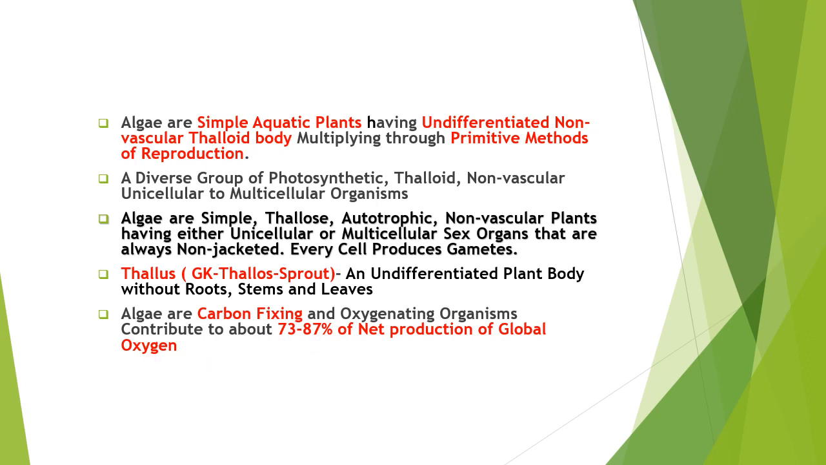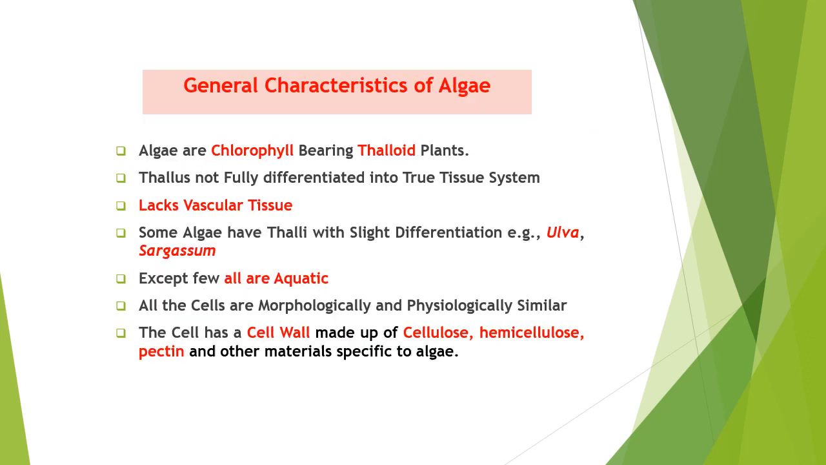So these are some of the definitions of the algae, and the best definition is they are simple, aquatic, undifferentiated, non-vascular thalloid, and their cells are not surrounded, or not jacketed, or they are non-jacketed.